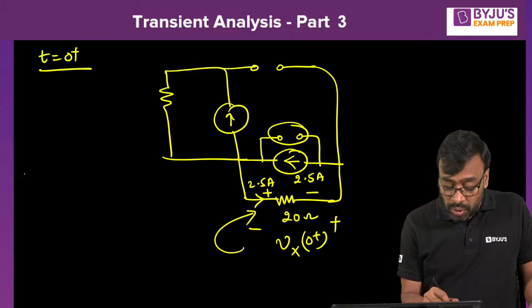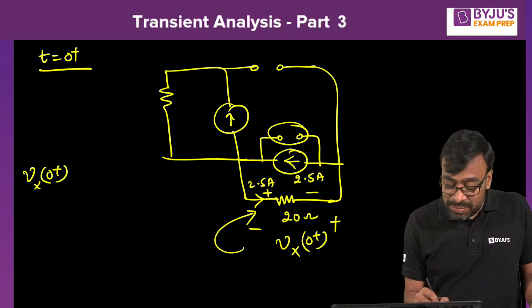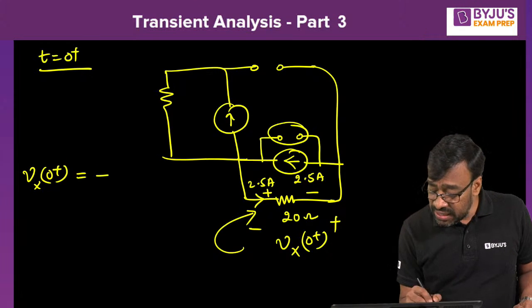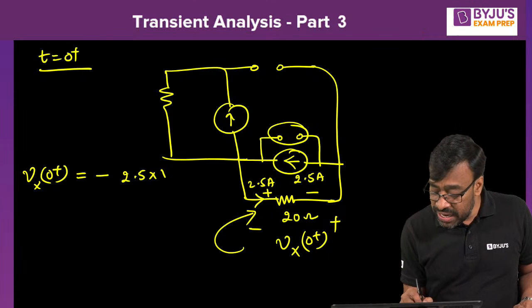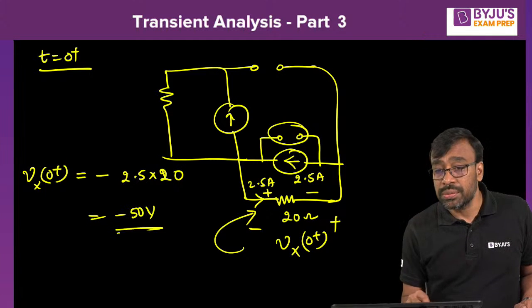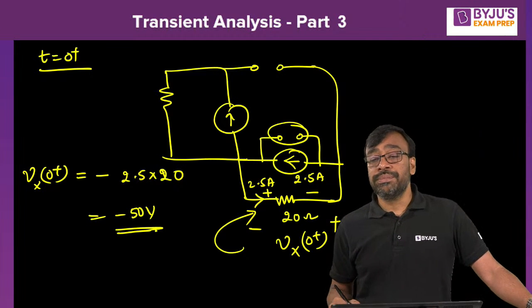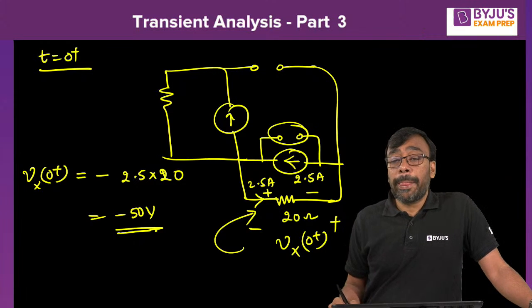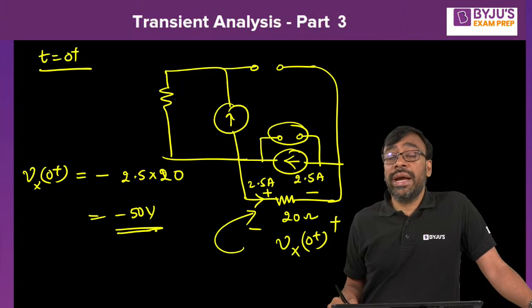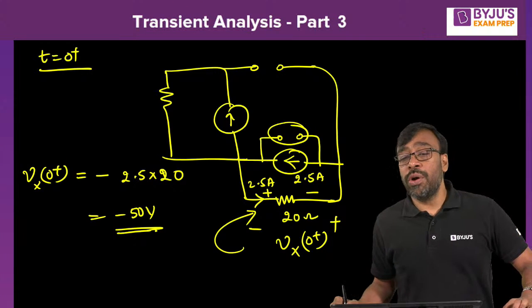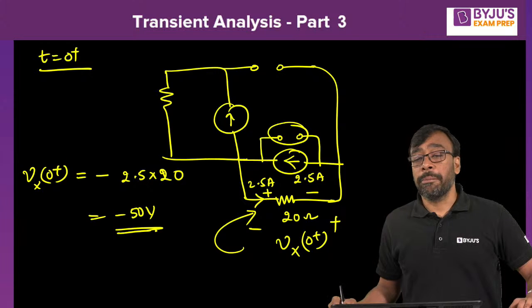So tell me now, what is Vx of 0 plus? Because there is a mismatch between the desired polarities and actual polarities, I simply put minus sign here. 2.5 into 20 here. Okay, what do you get, Nana? Minus 50 volts. Okay, Divya, what is parallel, Divya? Okay. Arvind, great, you got minus 50 volts. Ankit, all of you got? Ankit, you got 4.5. Yeah, that's the previous question, I guess. Okay. Arvind, minus 50 volts, correct, Nana.